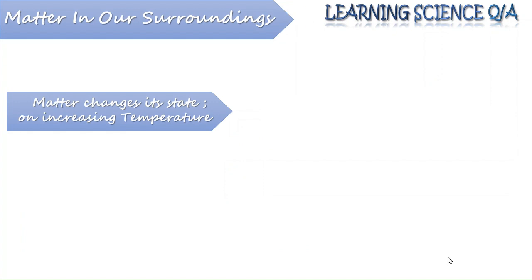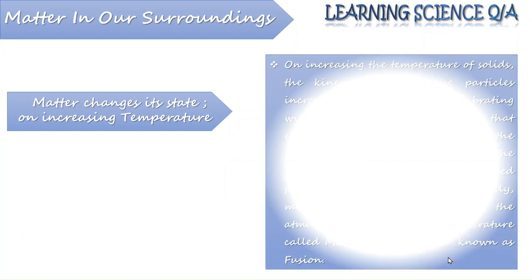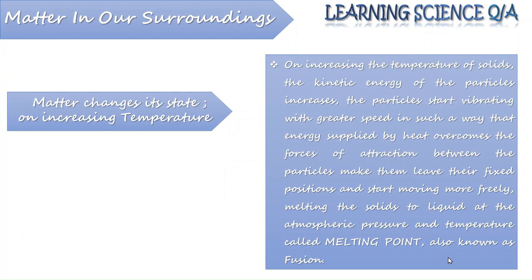Now, what happens when a matter is subjected to increased temperature? Yes, it changes its state. So, suppose temperature is applied to solid. We have studied that the particles of matter have their own kinetic energy. When temperature is applied to solid, the kinetic energy possessed by the particles increases such that they start vibrating very quickly.